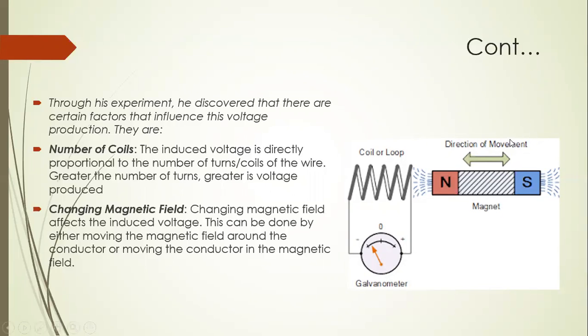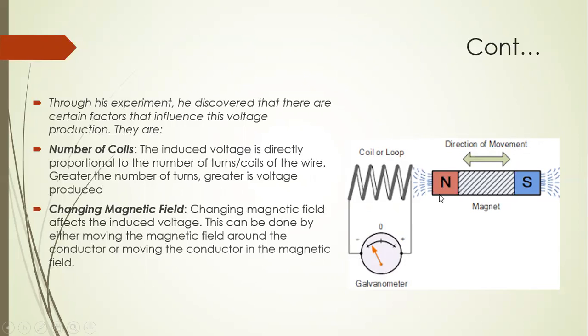If the magnet is stationary, then there is no deflection in the galvanometer. Now, if we move the magnet away from the coil or loop, there is also a deflection in the galvanometer, but in the opposite direction.